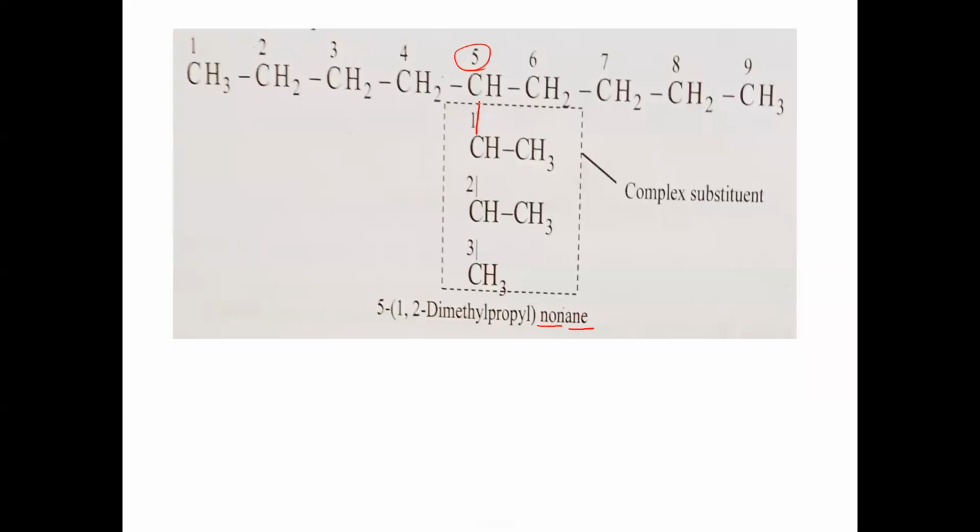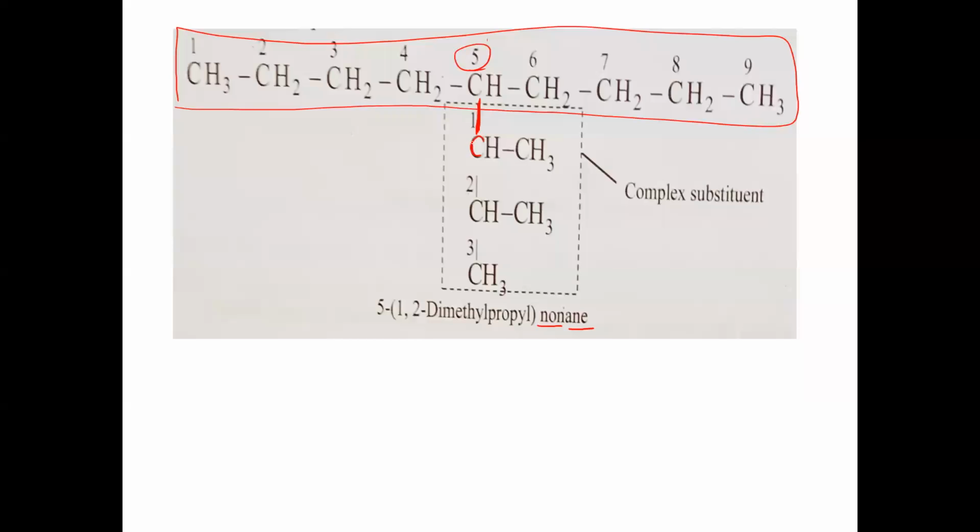Now this carbon attached to the parent chain, it is the parent chain here. To a particular carbon of the parent chain, to this carbon, what is attached? This carbon is directly attached in the branch. So it is the bond attached to the parent chain. So this carbon should be taken as the first position, first carbon. And this carbon is the second carbon.